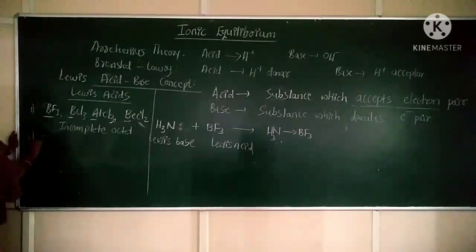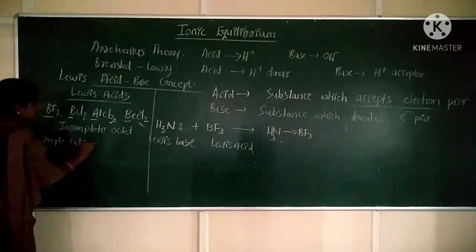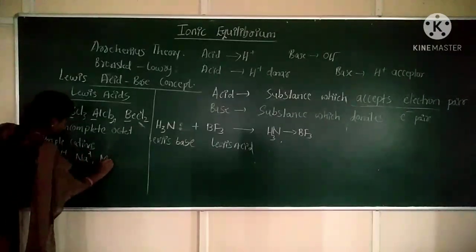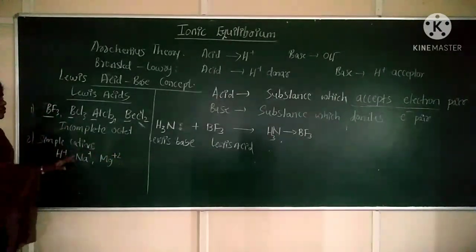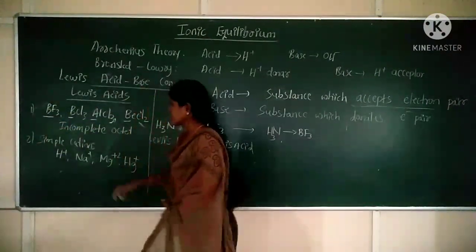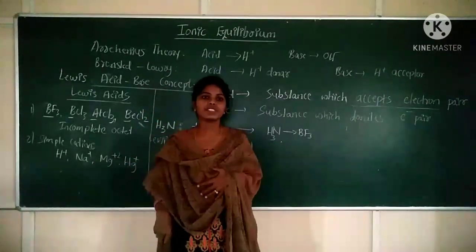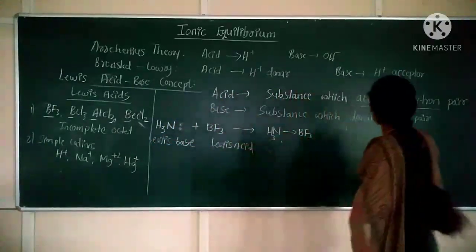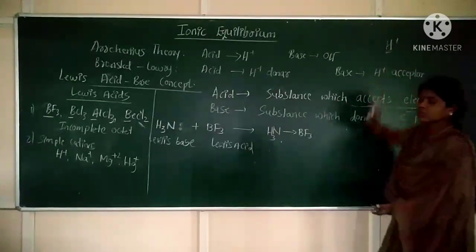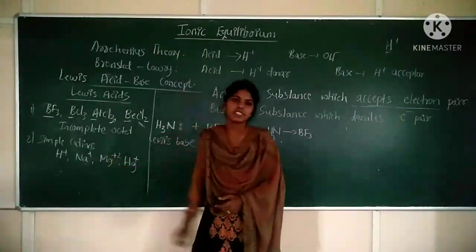Next, simple cations. Simple cations like H plus, Na plus, Mg plus 2. These are examples for Lewis acids, because these are having electron deficiency. For example, if you take H plus, electron is totally absent, correct? It is having a deficiency of electron. So these simple cations are considered to be Lewis acids.